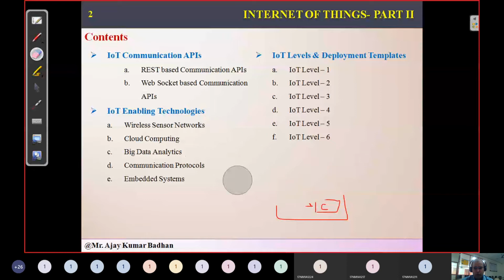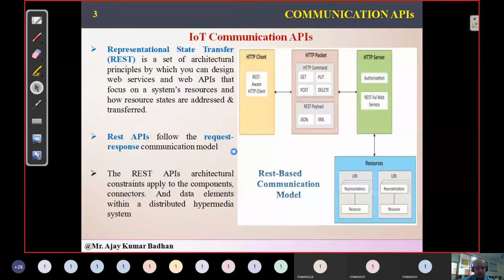We may not cover these particular levels in today's session, but in the next session we'll definitely try to cover all the 6. So let's begin the session now with the communication APIs.